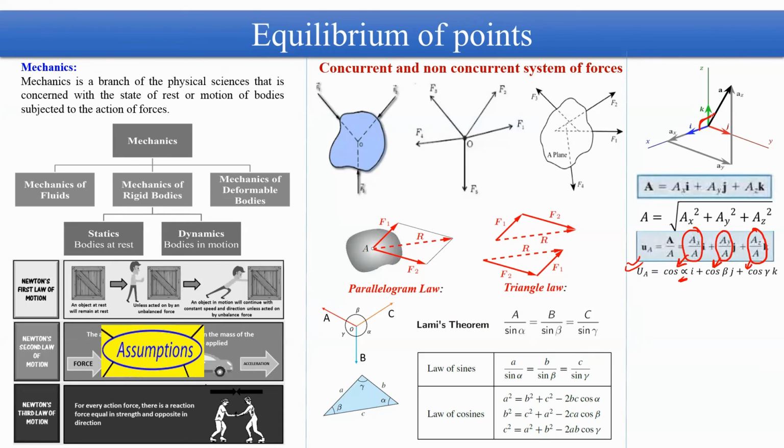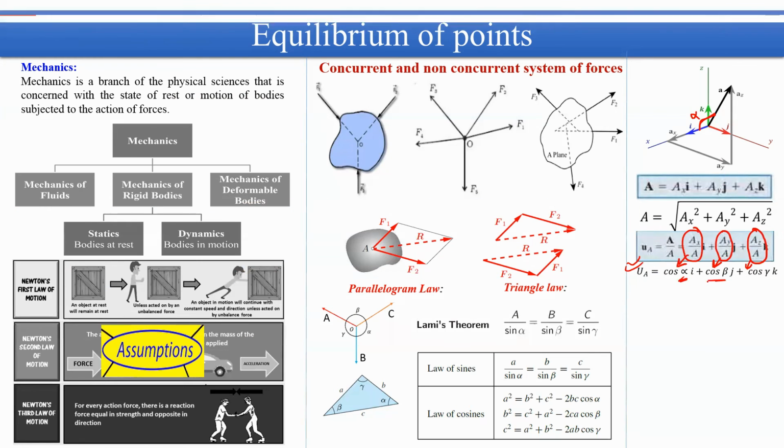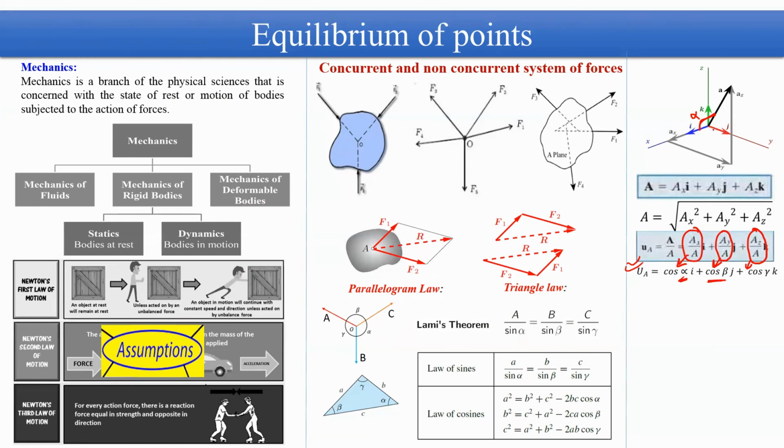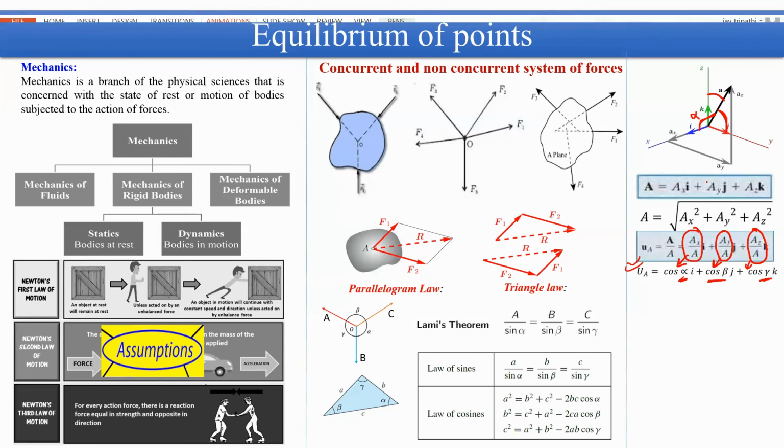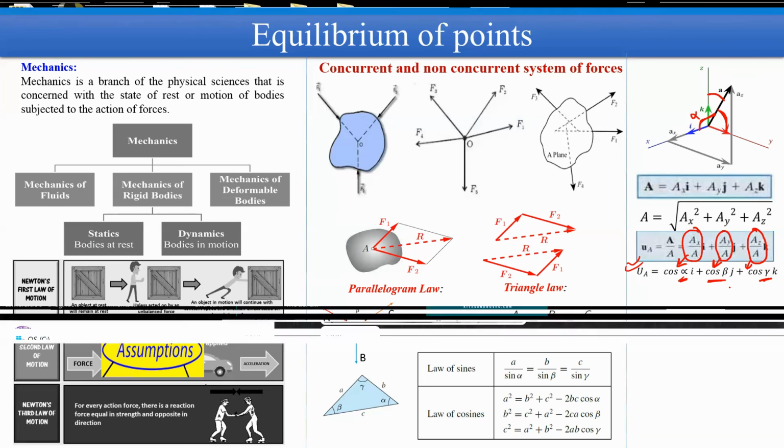Cos beta is denoting the angle of this vector A with respect to y-axis. And gamma is denoting the angle between vector A and the z-axis.